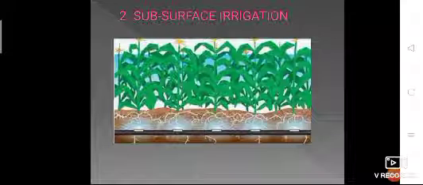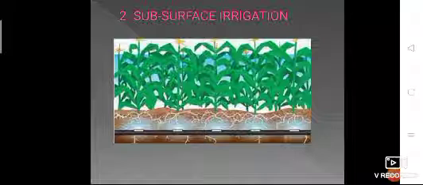The second method is subsurface irrigation. Now over here you can see the water is supplied to the agricultural land, not on the surface but underneath the surface. Okay, in these cases water is supplied directly at the root zone of the crops, where the plant takes water through capillary action.